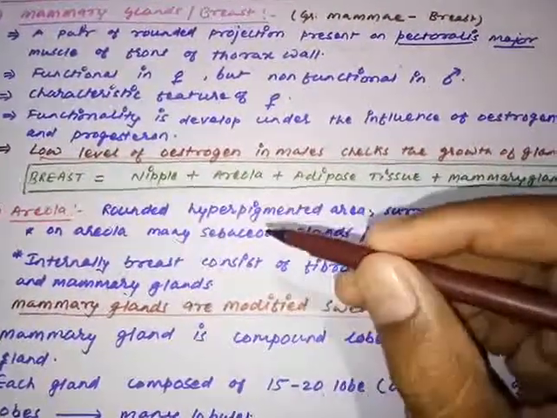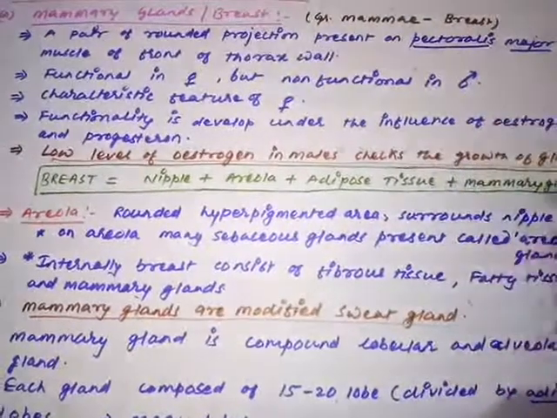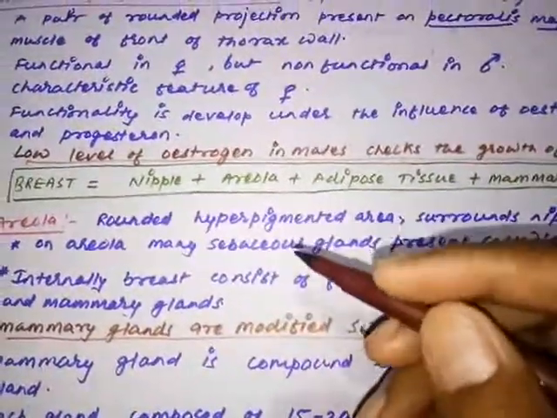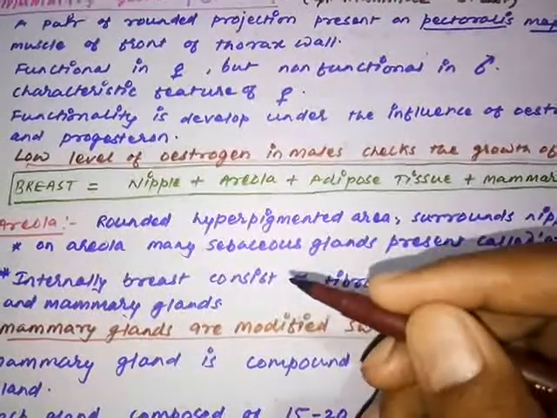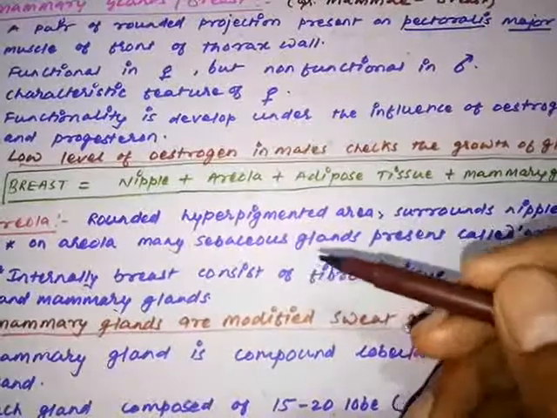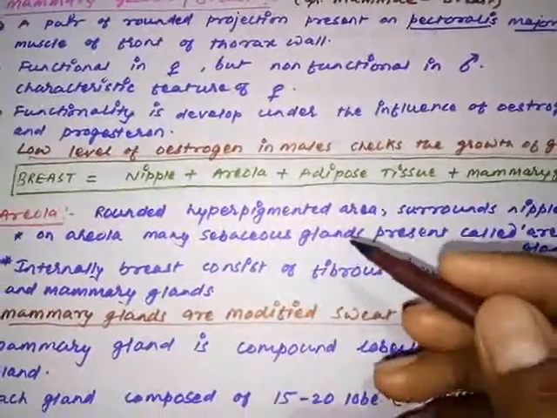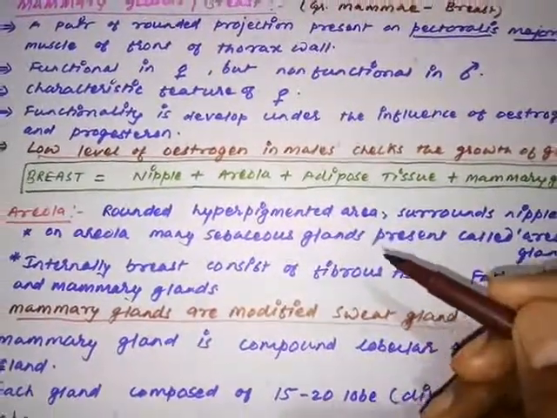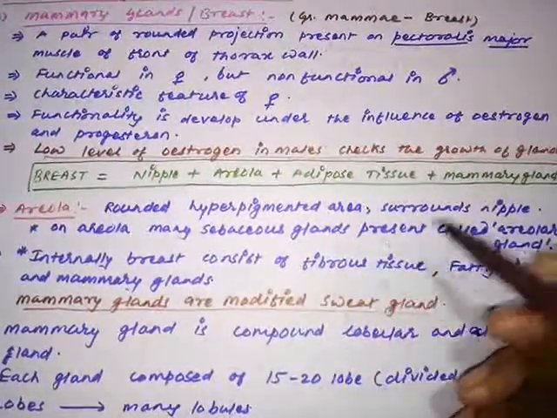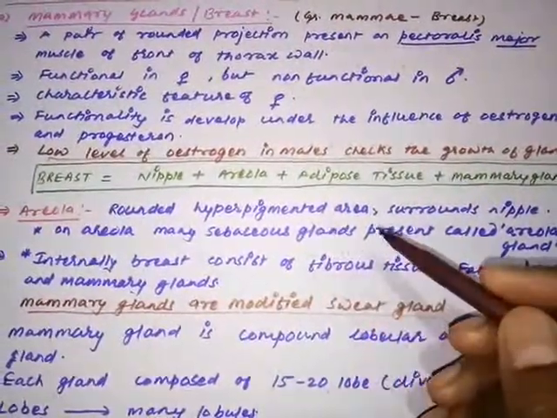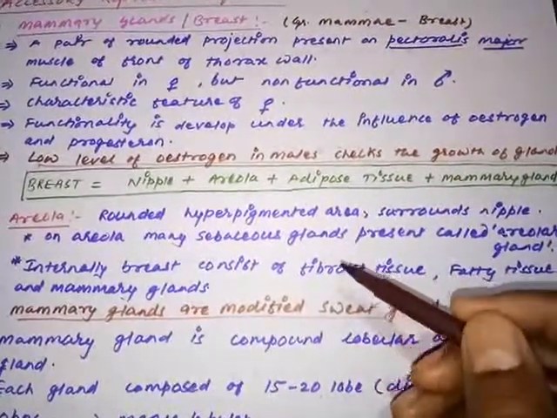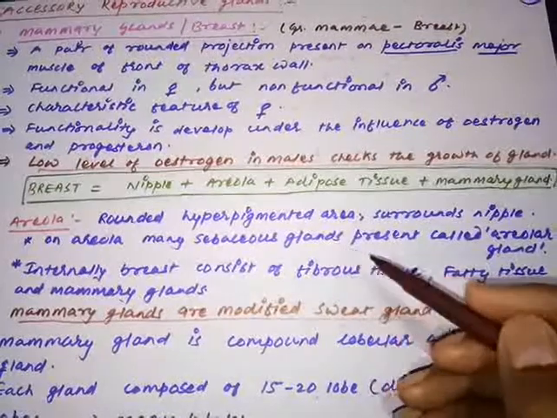The nipple is the structure which releases the milk on the external surface. The areola is a structure lying just closer to the nipple. It is a hyperpigmented structure with a grayish pink color. Hyperpigmented means it has more pigment than the nipple, and it surrounds the nipple. So it is a rounded hyperpigmented area. Remember, the areola has some areolar glands present. The areolar glands are modified sebaceous glands.